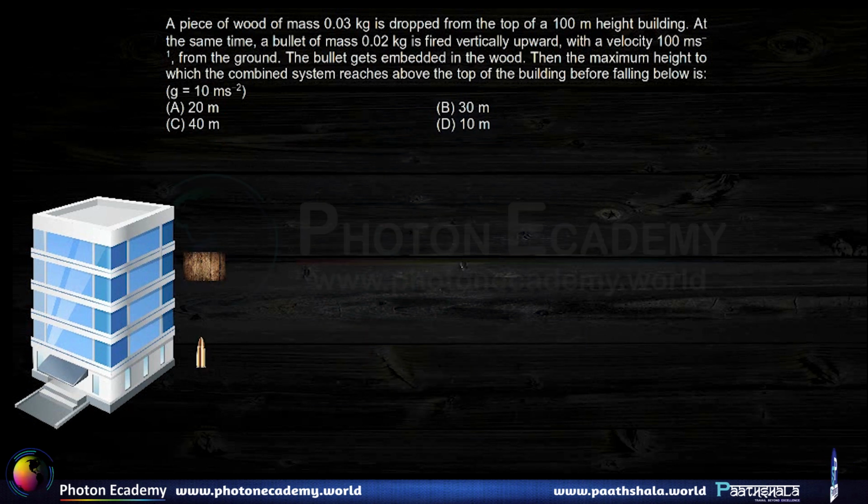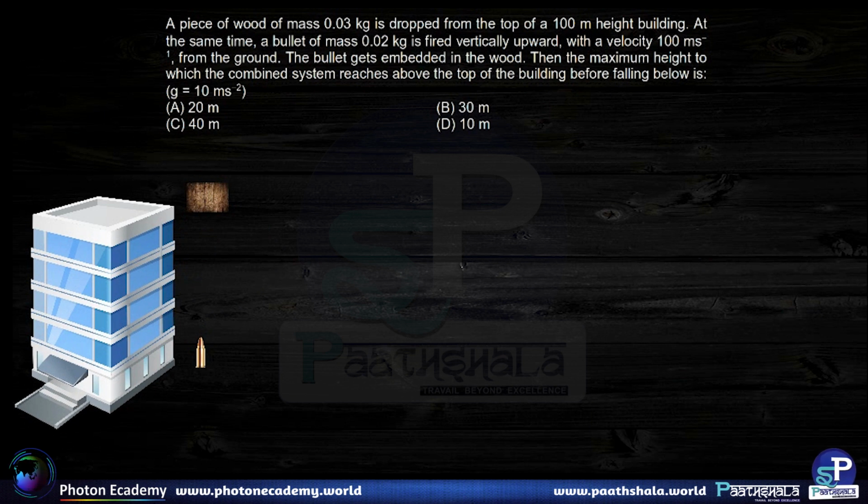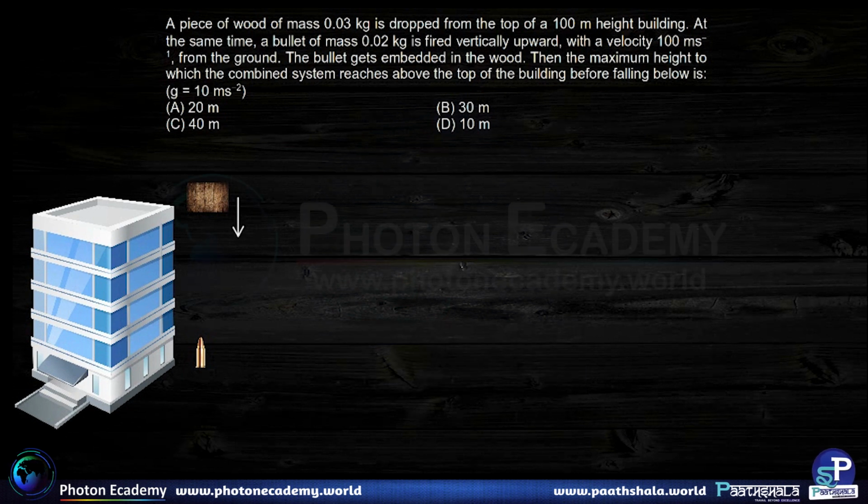So let us put the bullet at the bottom of the building and wood at the top of the building. The first order of things over here is to find out at what distance and at what time they are going to collide. So how do we do that? We use equations of kinematics. The block of wood is moving in the downward direction. So the distance covered by the block of wood in the downward direction, and it is falling from rest, that is freely falling, is going to be given by